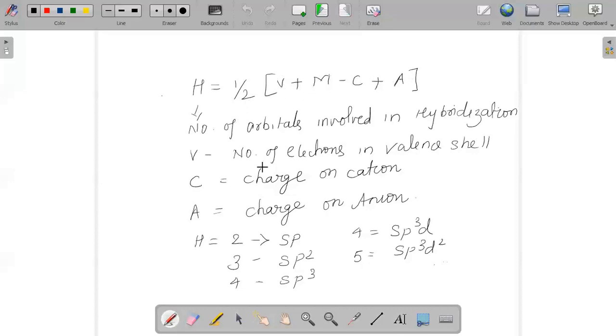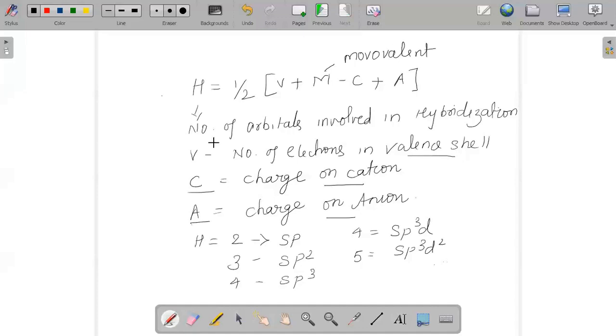What is V? V is the total number of electrons in the valence shell. C is the charge on the cation. A is the charge on the anion. And M is the number of monovalent atoms.